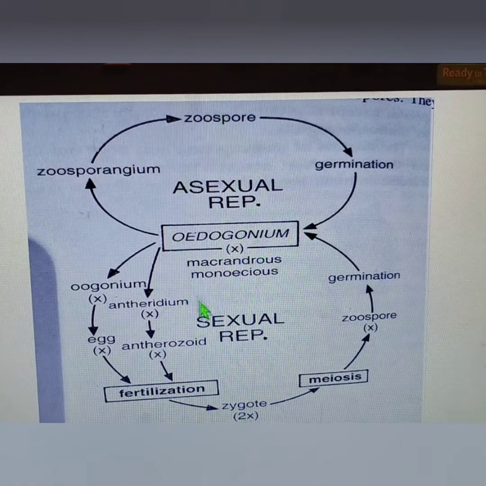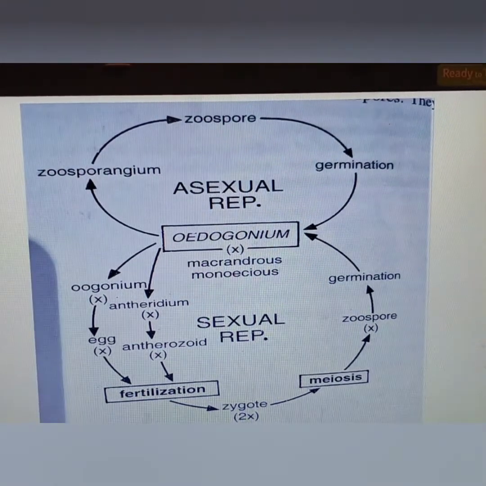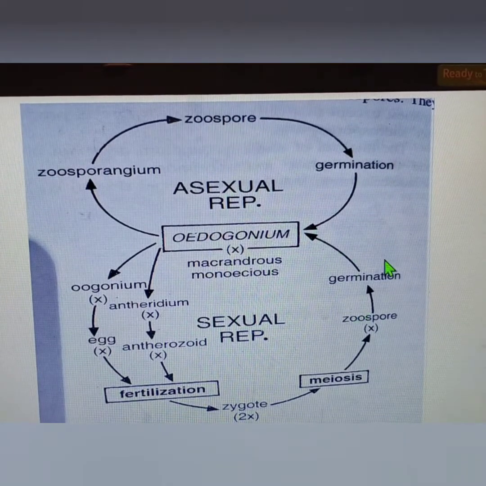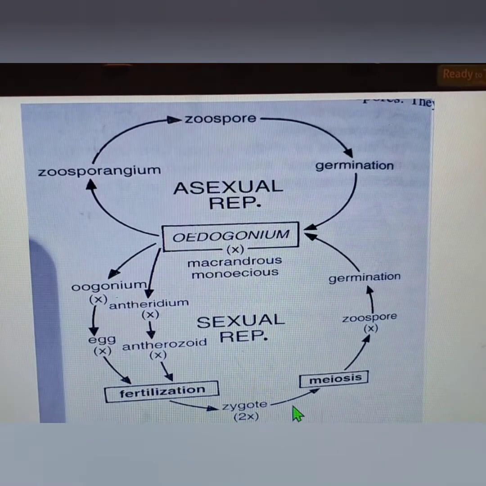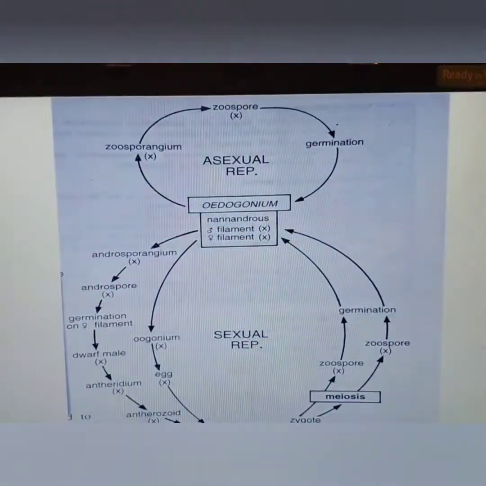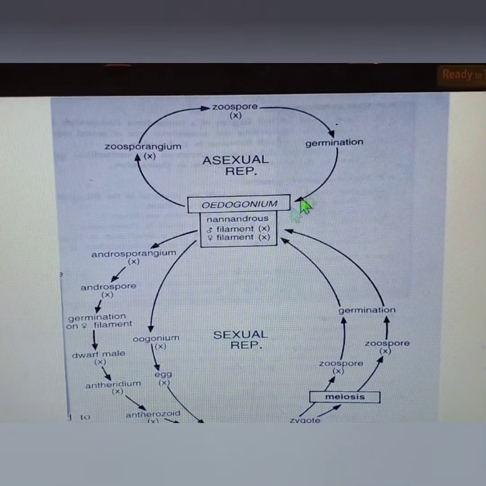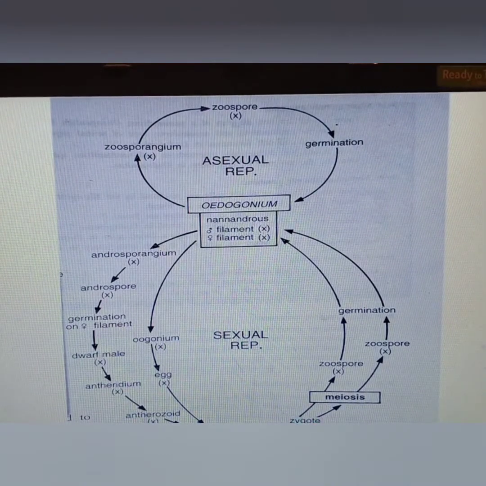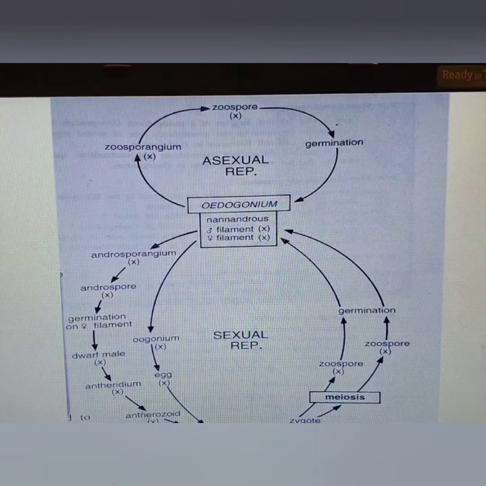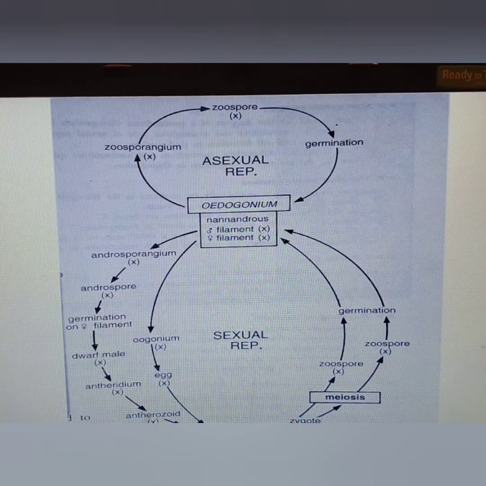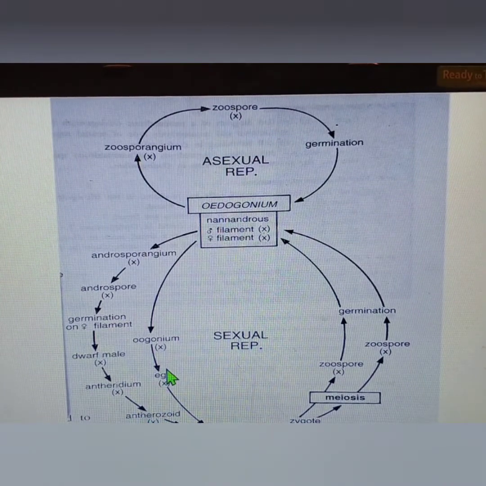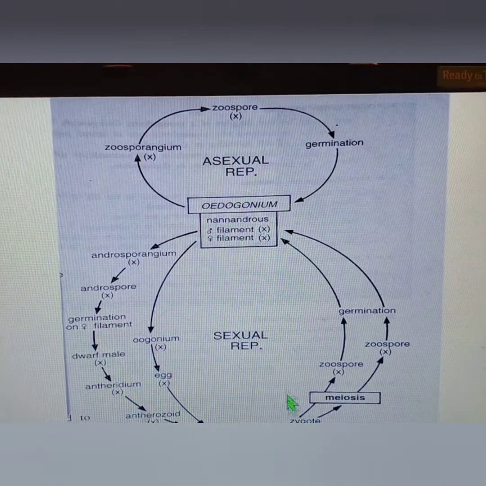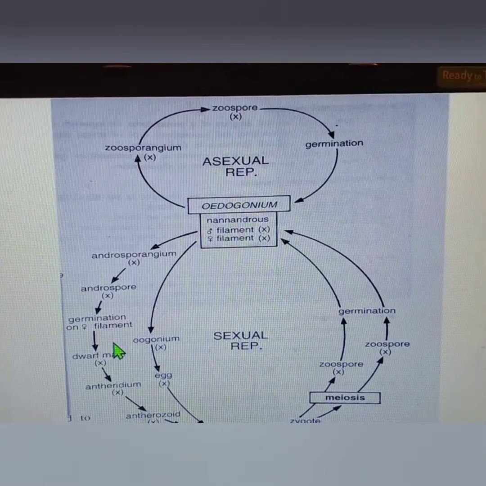So therefore you can see that the life cycle of Oedogonium is haploid predominant type. Okay, remember this, that the life cycle of Oedogonium in all these three cases is haploid predominant type, because the diploid stage is short-lived. It is found only in the formation of the zygote after fertilization of antherozoid and egg nucleus. So the haploid stage is predominant.